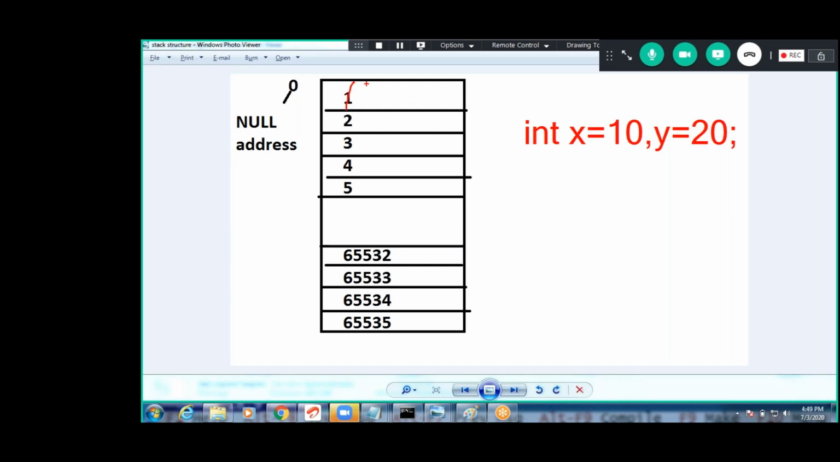For example, which value will be stored first? x is 10, y is 20, I have given, guys. How will this be stored in the stack? Listen carefully, guys, this point. We can't say where it gets stored. We can't say that where it will be stored, but we can say what process it follows.